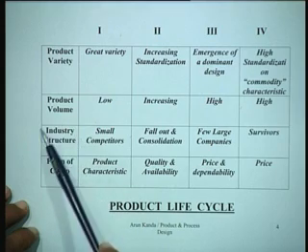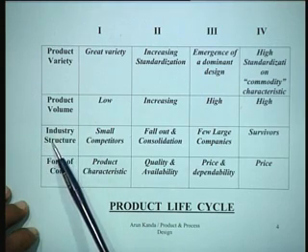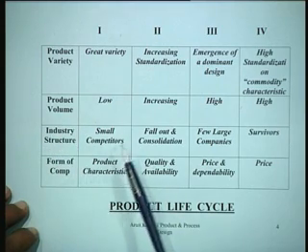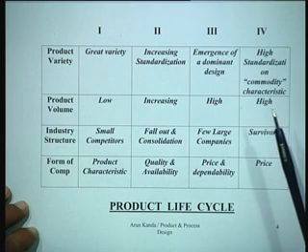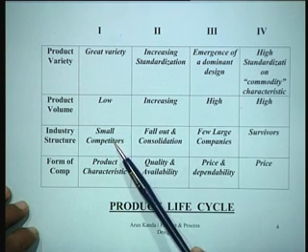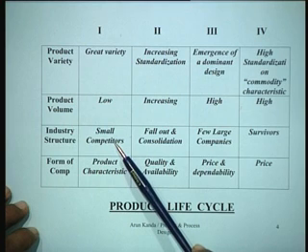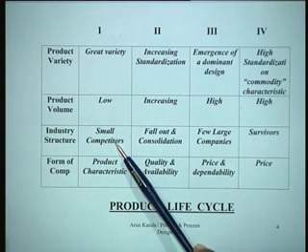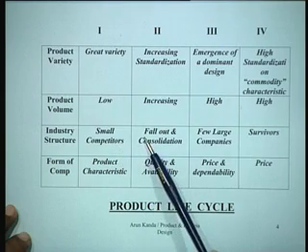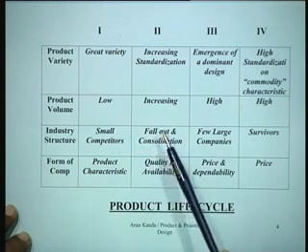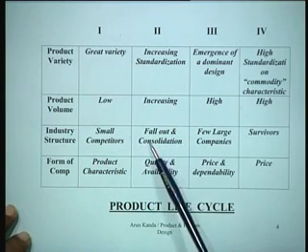Let's see what the industry structure is. Industry structure means looking at the entire set of people who are manufacturing that particular product. Normally when the product is introduced, a large number of small competitors come on the scene to manufacture the product. As the product sales grow, there is a fallout and a consolidation.